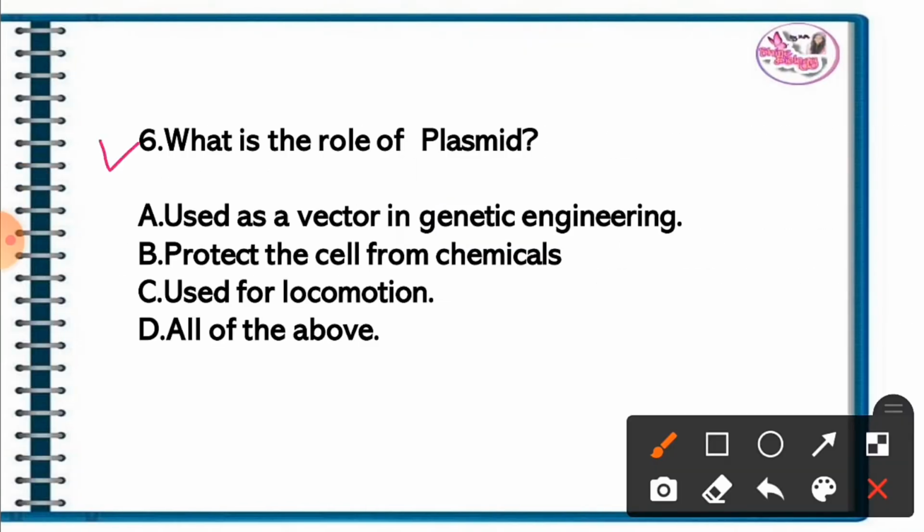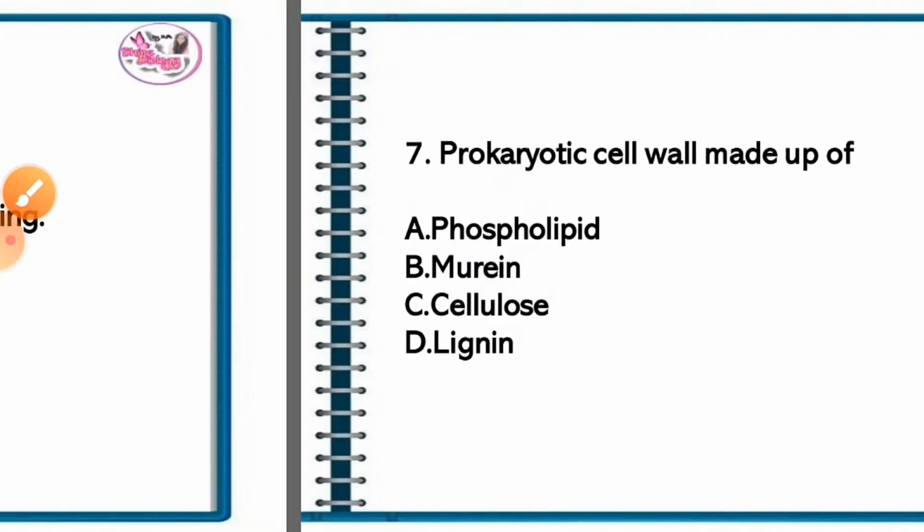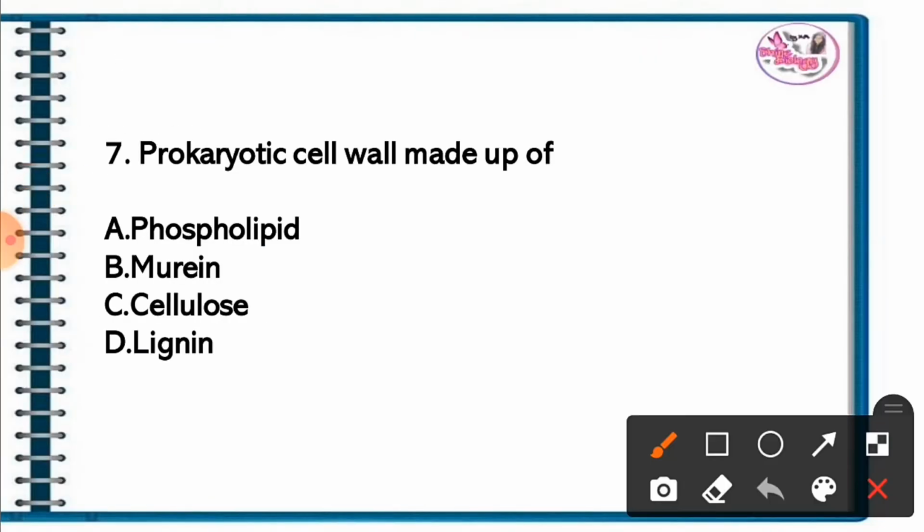Question 6. What is the role of plasmid? The correct answer is option A. Used as a vector in genetic engineering. Question 7. Prokaryotic cell wall made up of. The correct answer is option B. Murein. Prokaryotic cell wall made up of murein.